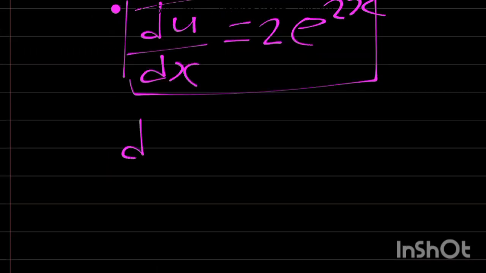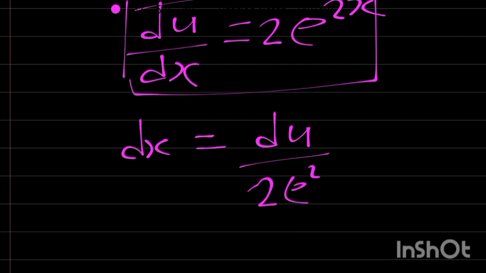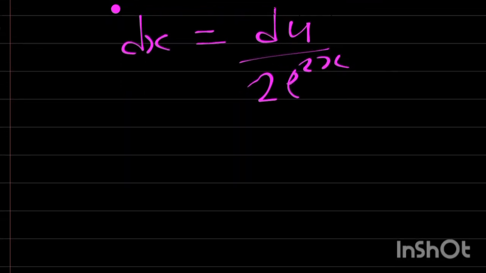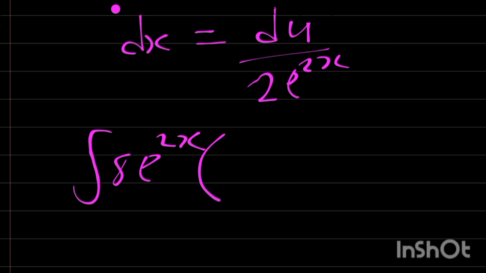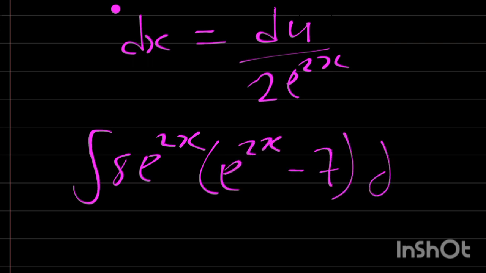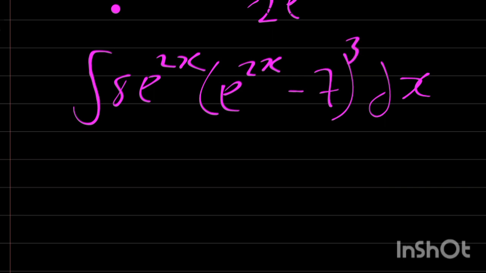Okay, now let's make dx the subject of the formula. We are going to have du over 2 exponential 2x. Okay, this is what we have. Then we go back to what we want to integrate again. Integration of 8 exponential 2x, then open a bracket, exponential 2x minus 7 with respect to x, and we have raised to power 3 here.